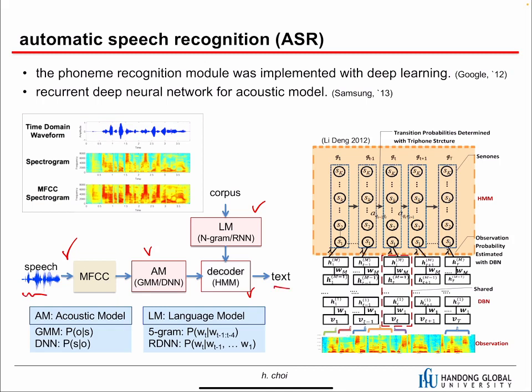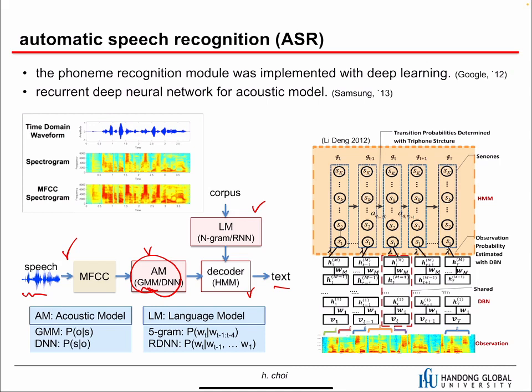But in 2009, Jeff Hinton actually met speech recognition researchers at Microsoft, and they took this idea. They applied a deep neural network to replace this acoustic model. Before deep learning, the acoustic model was based on the Gaussian mixture model, and they replaced it with a deep neural network and improved the performance.